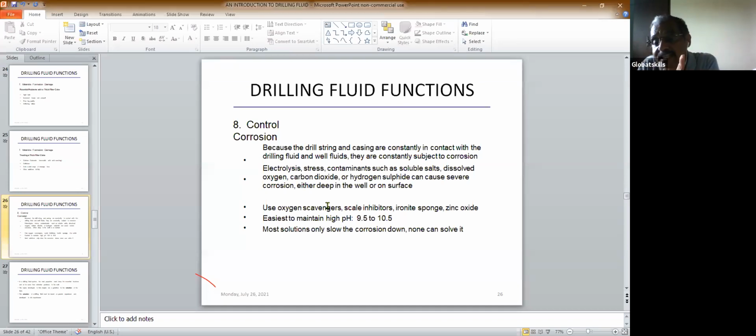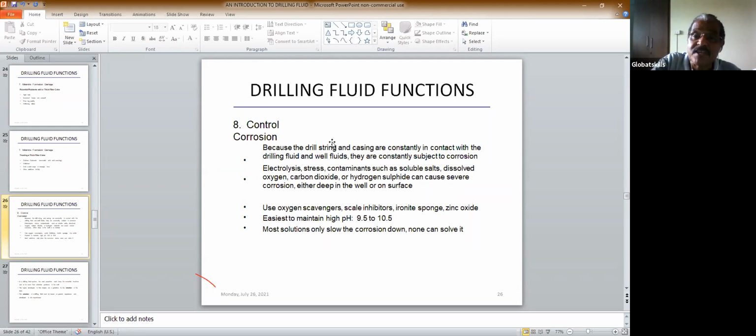Drilling fluid, you should design drilling fluid such that it will minimize formation damage and it should control corrosion, so that you should use such chemicals that it will not corrode your tubulars and the surface equipment. Because in the drill side, most of them are metal. They are not aluminum, they are iron. So your pump, all the pump liners, everything are iron. Then the drill string is iron. So there is always a chance of getting corroded. So minimize that corrosion. You should have a proper drilling fluid so that the corrosion is minimized.